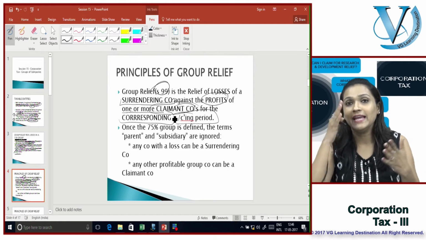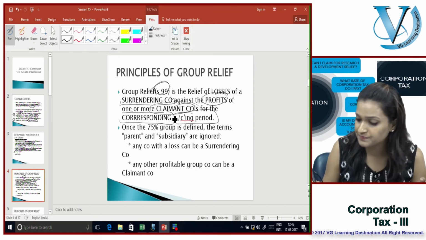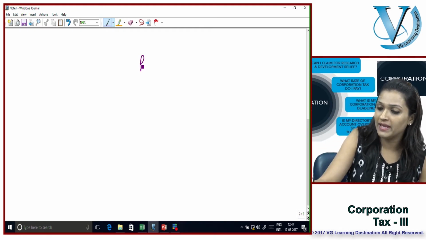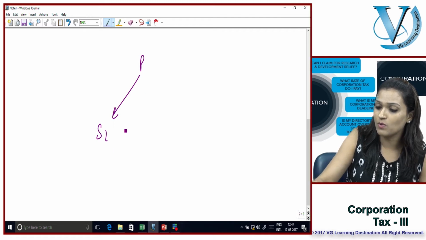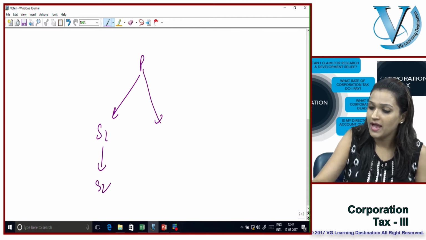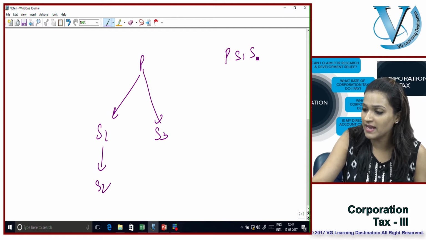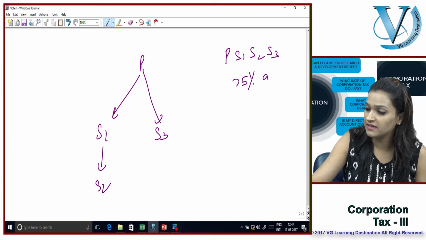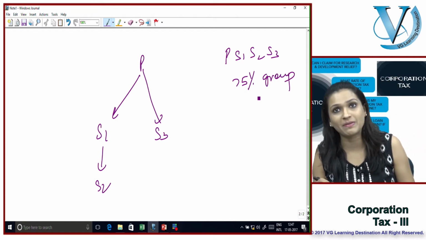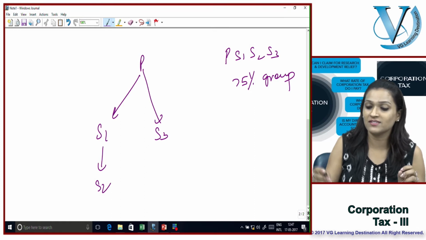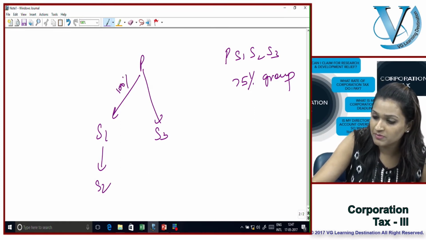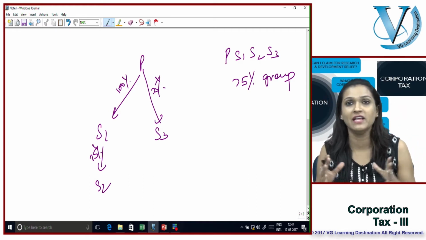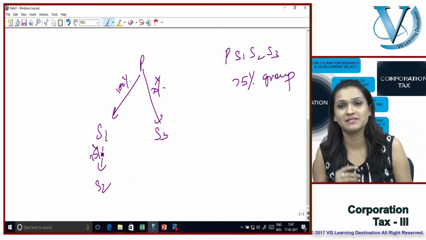Let's have a look at each of these terms one by one. So till now, what do we have? We have P, S1, S2, S3, all of which form part of the 75% group. Why? Because the ownership is a minimum of 75%. So let's assume it to be, say, 100%, 75% and another 75%. All of them effectively have the minimum required 75% ownership.